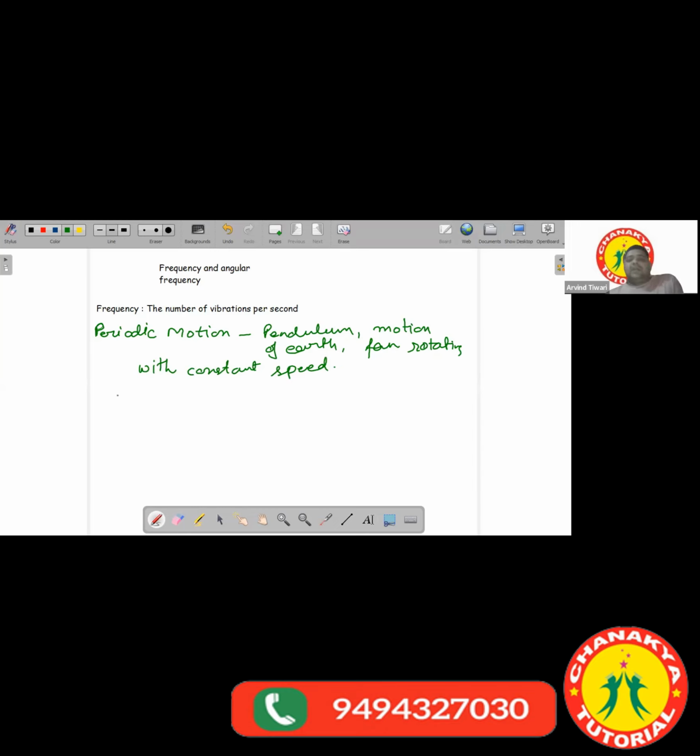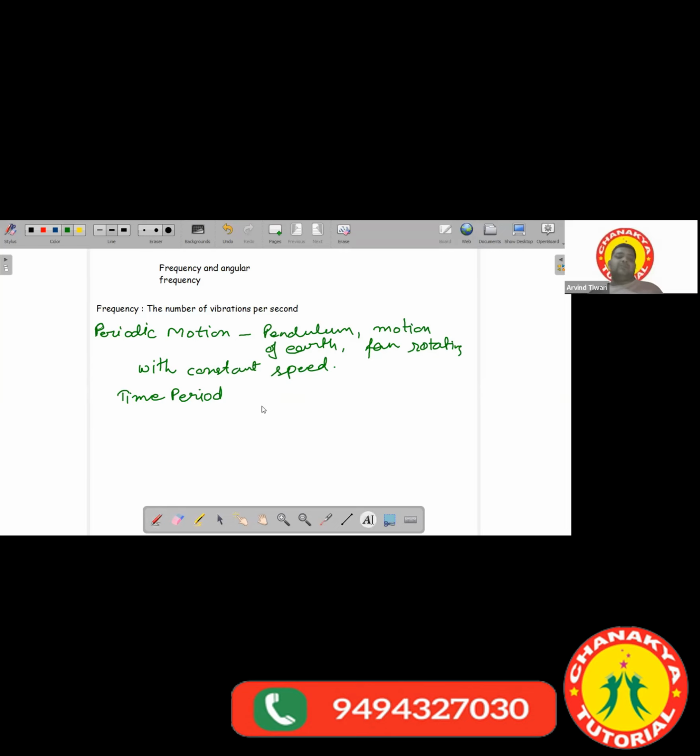Another thing you should know is the time period. Time period is the time taken to complete one vibration or one complete repetition. For example, what is the time period of Earth's rotation? 24 hours.